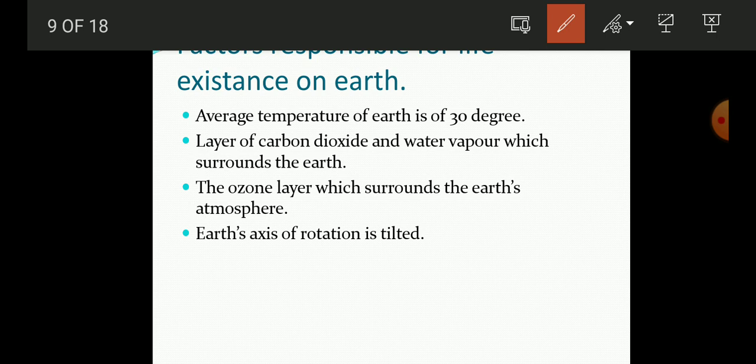So this is very important. The tilt is very important, and that is only present on our planet. So this is very important for us. These are the factors which are responsible for the existence of life on our planet.